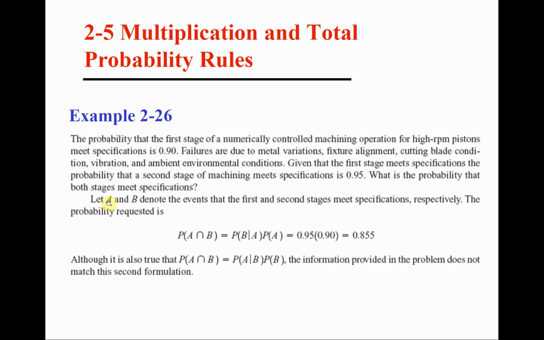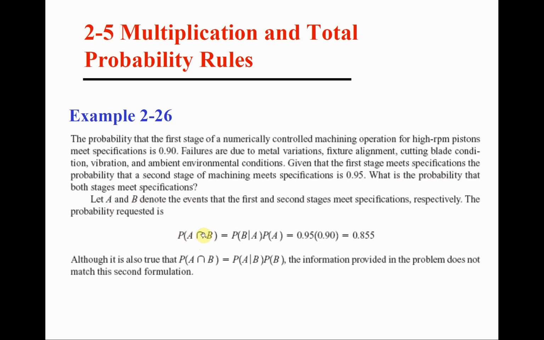We let A denote the event that the first stage is successful, and we let B denote the event that the second stage is successful. And what we need to get at the end is the probability of A intersection B. Obviously, the probability that both the first and the second are successful is an intersection. How can we calculate the probability of A intersection B?